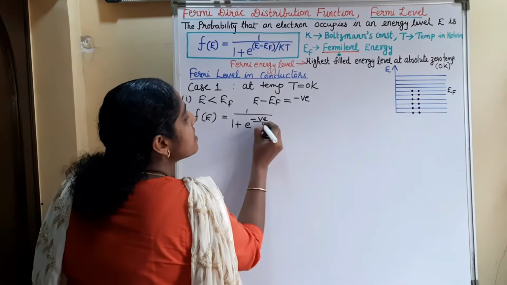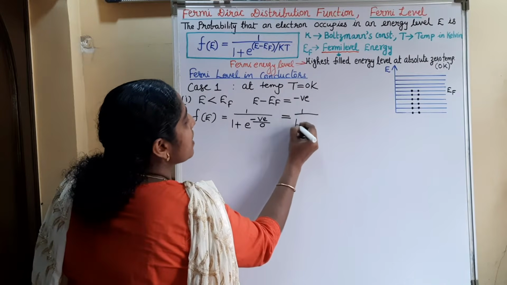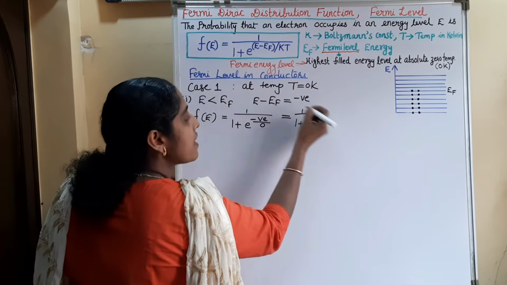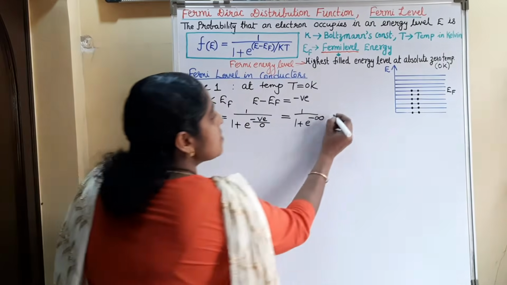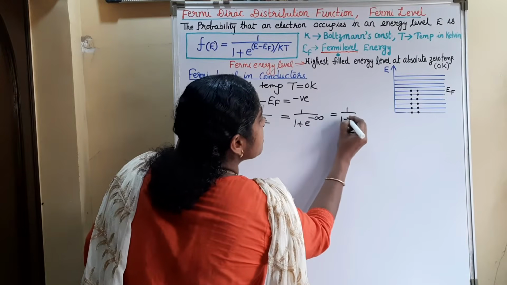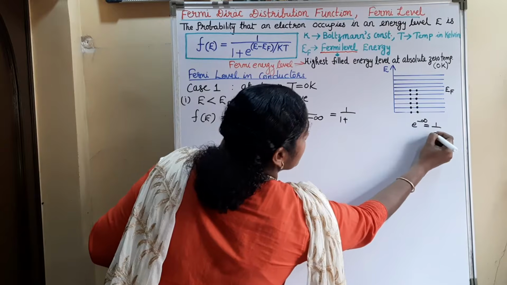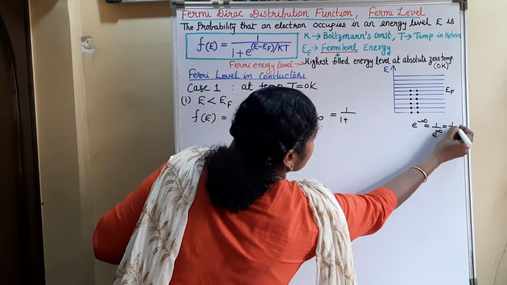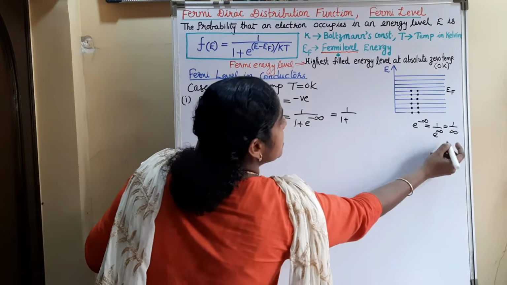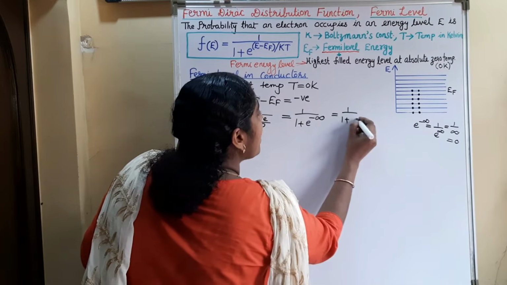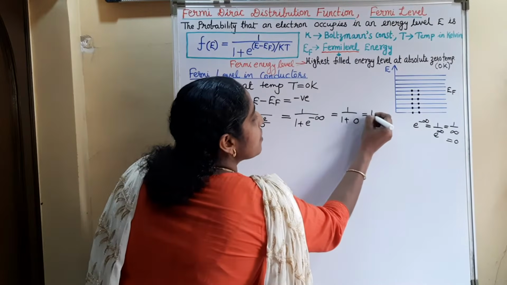So here T becomes 0. That is 1 by 1 plus e raised to minus a value divided by 0, which is infinity. That is 1 by 1 plus, what is e raised to minus infinity? That is 1 by e raised to infinity. e raised to infinity is infinity, so 1 by infinity is 0. So e raised to minus infinity is 0. So 1 by 1 plus 0 is equal to 1.